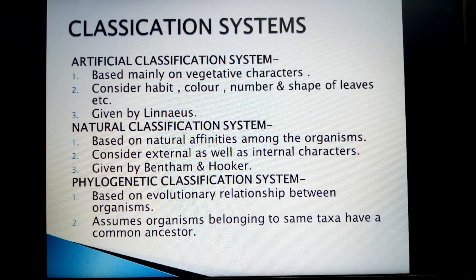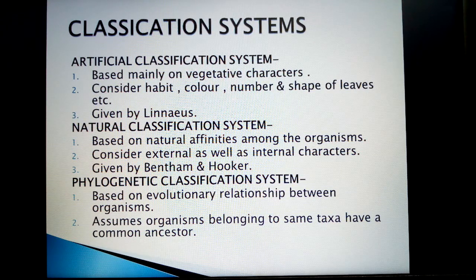The other system used was the natural classification system. This system was based on natural affinities among the organisms. This system considered external as well as internal characters.